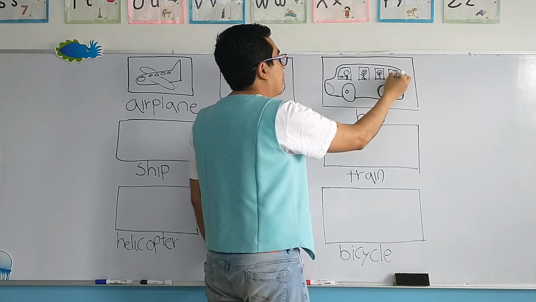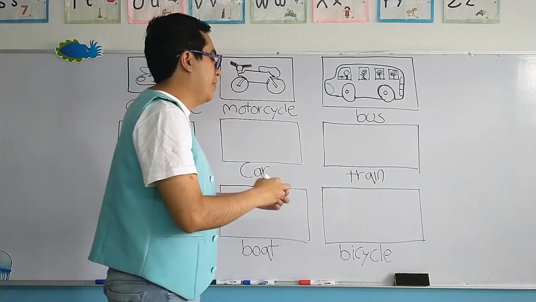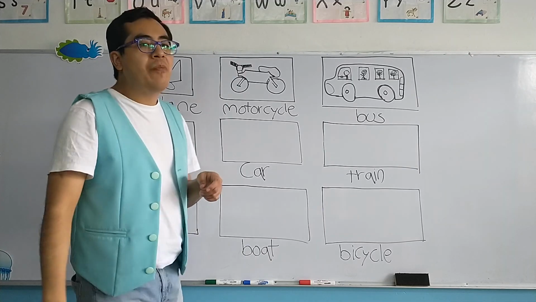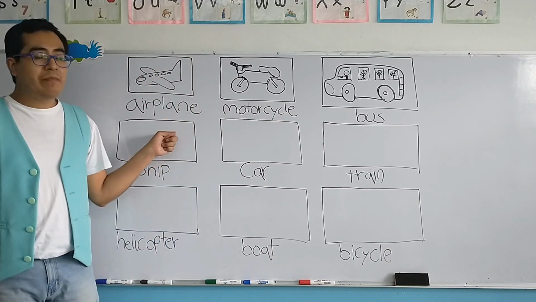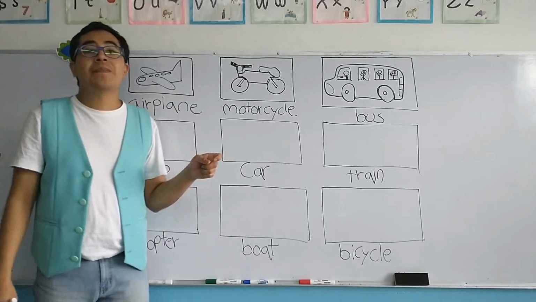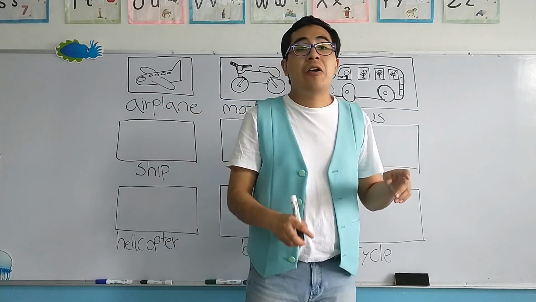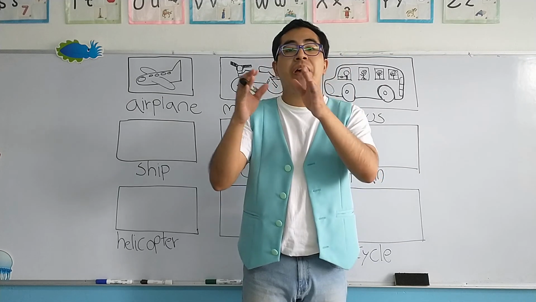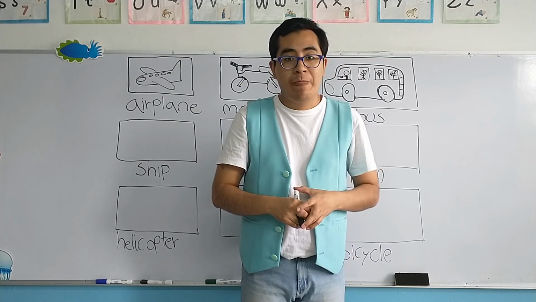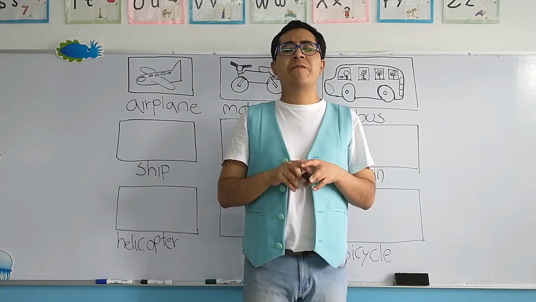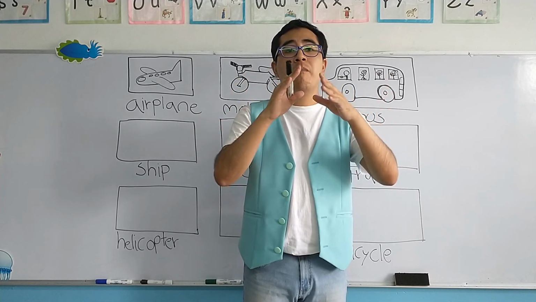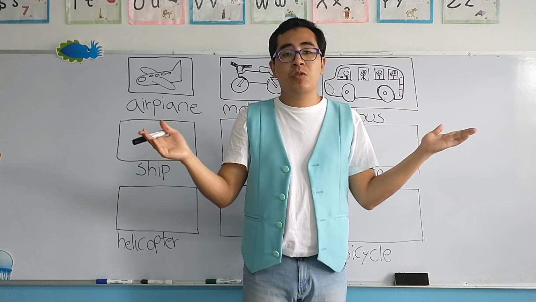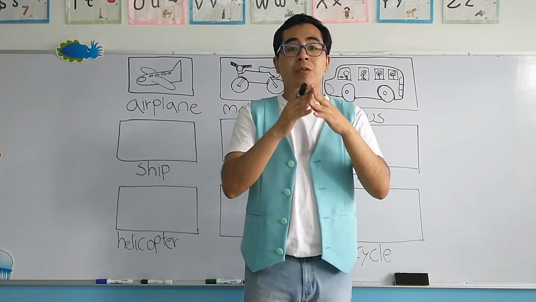Okay, very good. Let's continue with the second row, la segunda fila. The first means of transportation is the ship. Now the ship in Spanish, barco. Okay, now there is one famous ship that is called the Titanic. Hay un barco, el barco más común que nosotros podemos conocer es el barco Titanic.